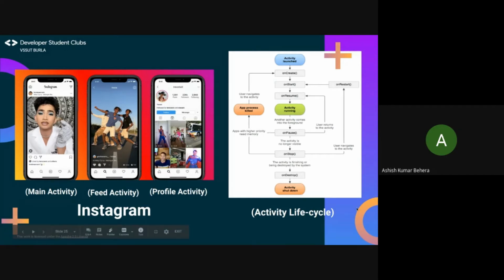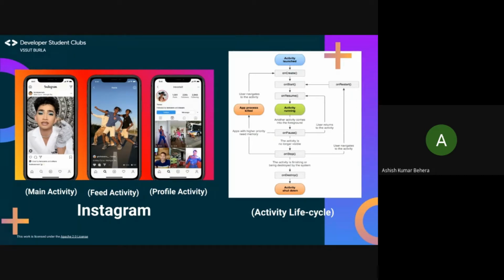So guys, on the left side of this slide, we are showing the popular application Instagram, and it's clearly visible that we have demonstrated three major activities displayed on your screen: main activity, feed activity, and profile activity. Such activities help to build the app one by one. Moving on, on the right side of this slide, we have our activity life cycle, and now let's discuss it. At first, on creating the app, the main activity gets called and the app goes into the onCreate state,